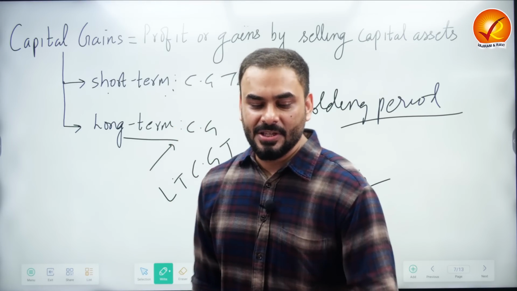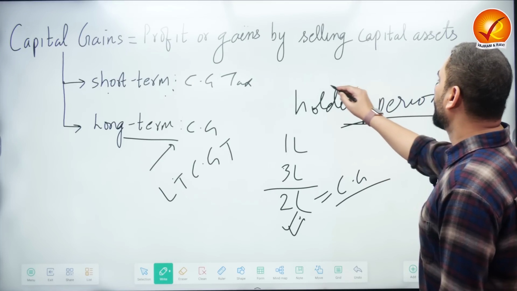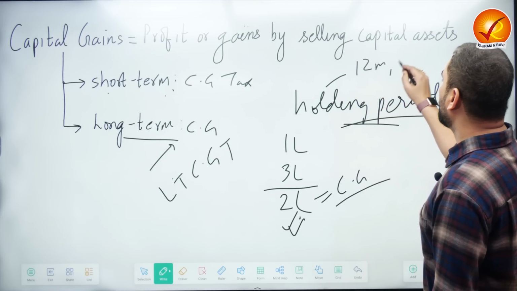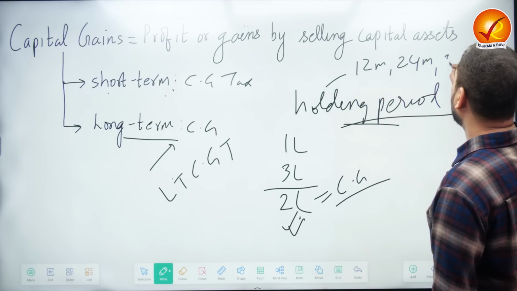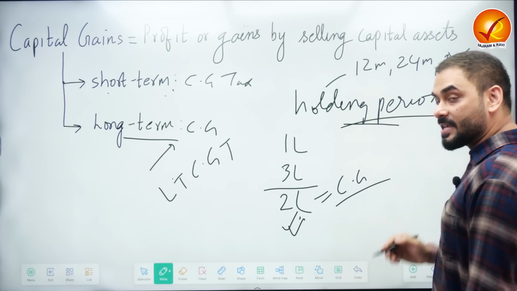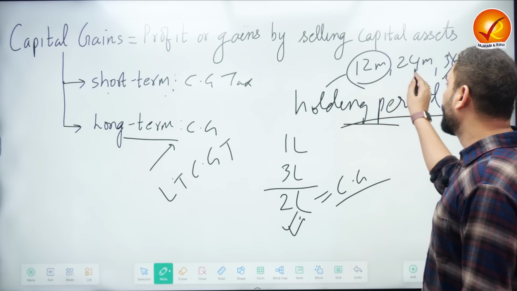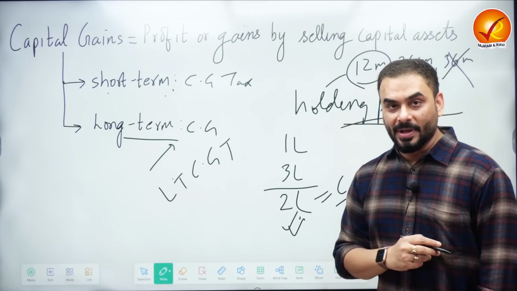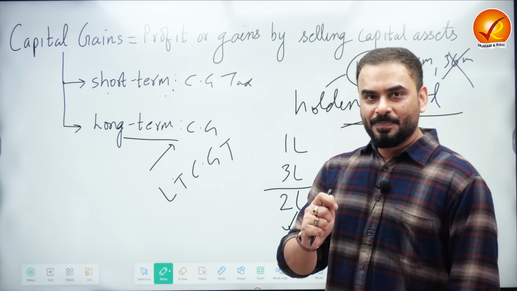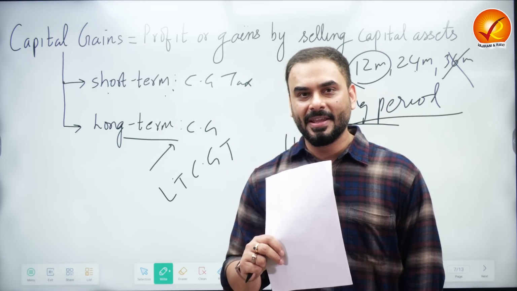So the first big change which the Government of India has made in the budget is that the holding periods earlier used to be 12 months, 24 months and 36 months for different types of assets. This 36 months has been removed and the government has said that there will be only 2 holding periods, 12 months and 24 months.